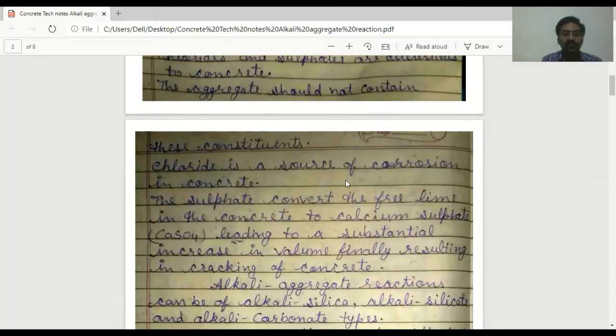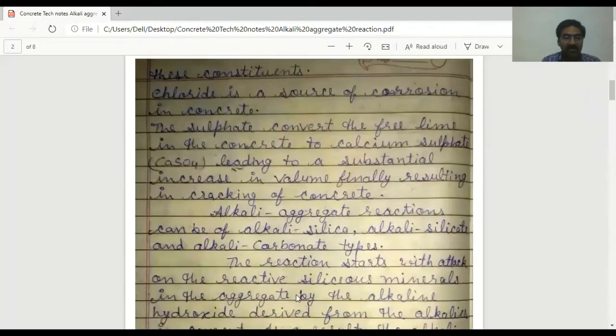Chloride is a source of corrosion in concrete, and sulfate converts the free lime in the concrete to calcium sulfate, CaSO4, leading to a substantial increase in volume, finally resulting in cracking of concrete due to expansion or volume increase.